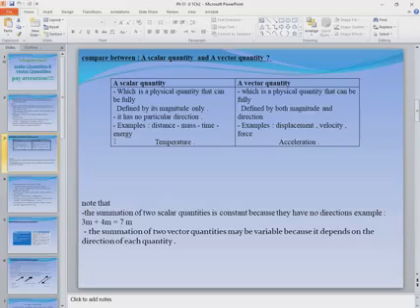So here we have two conditions to add two physical quantities. You have to convert meter to centimeter or centimeter to meter, and of course this is called conversion factors.